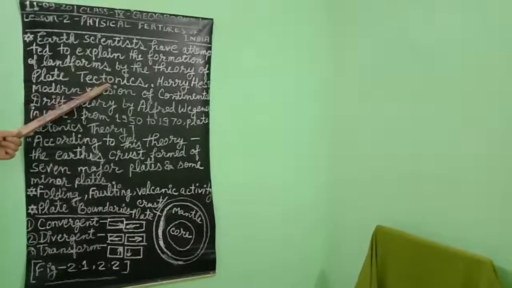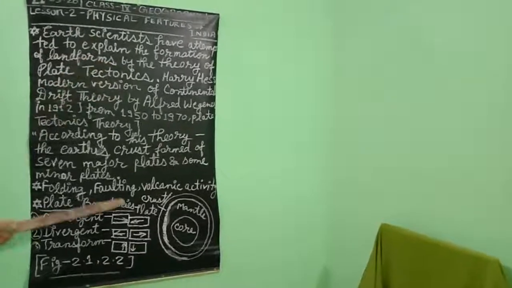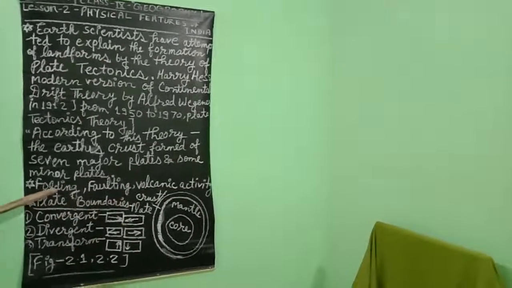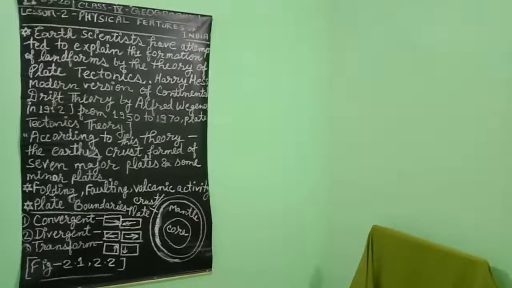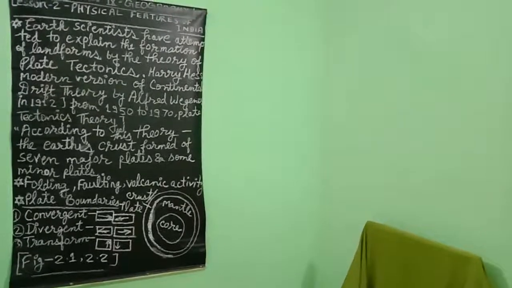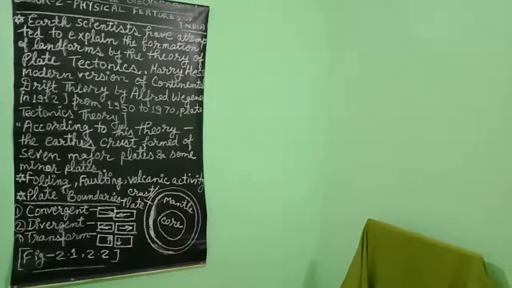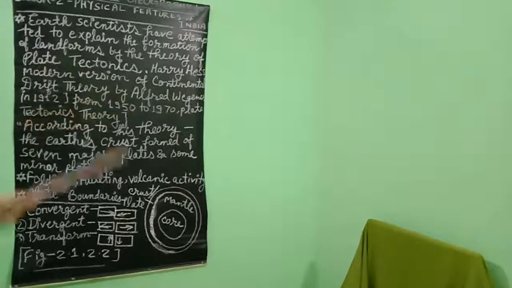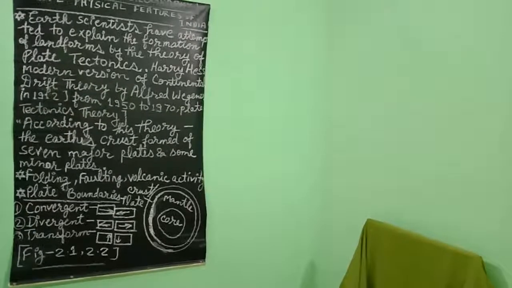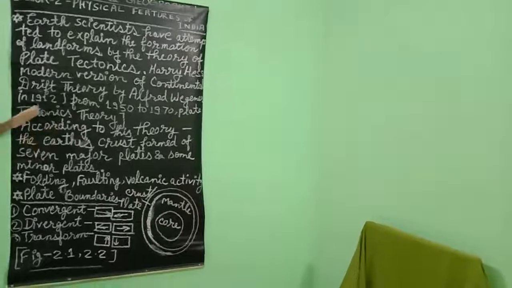And tectonics, what is the meaning of tectonics? Tectonics means movement. It means that every plate on our earth's surface is moving. Okay, so this is totally based on the floating theory, which is based on the continental drift theory in 1912, but the plate tectonics theory came in 1950 to 1970, by Harry Hess.